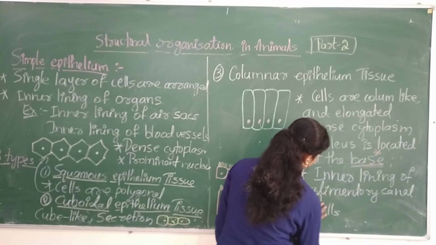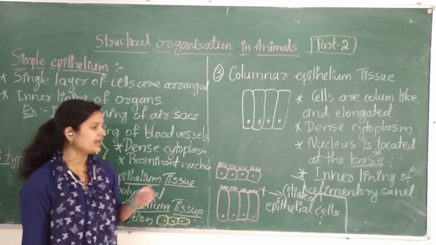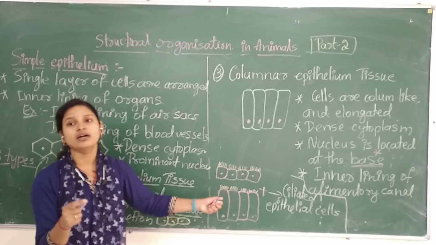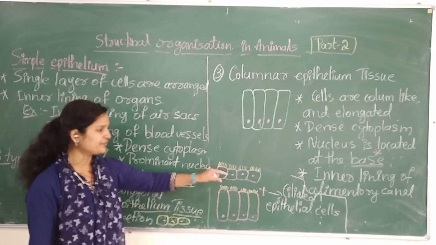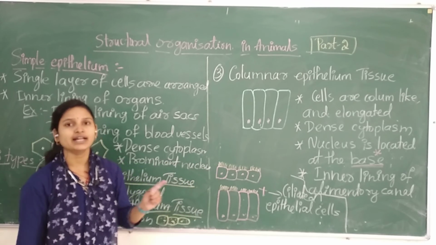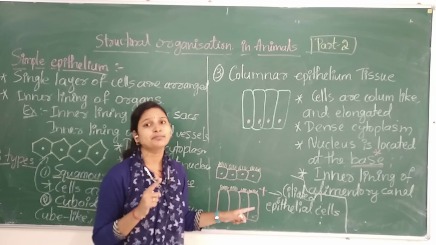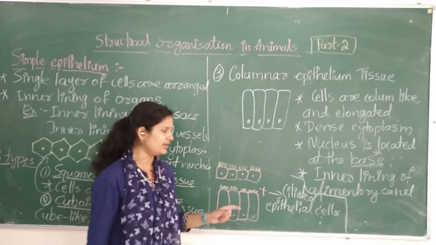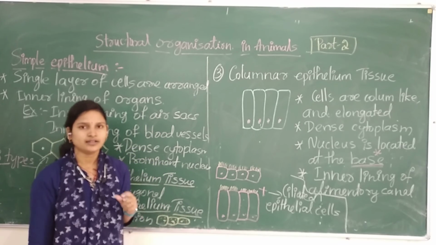Either they may be present on cuboidal cells or columnar cells. Wherever the finger like projection is present on the surface of the cell, we call it ciliated epithelial cells.